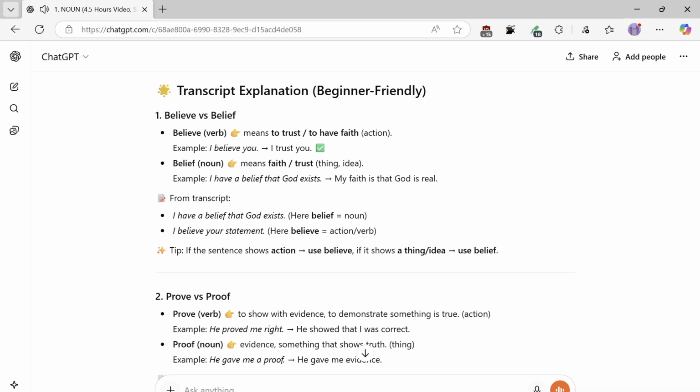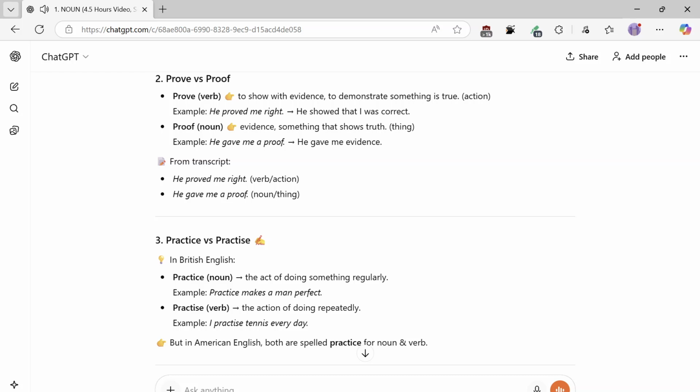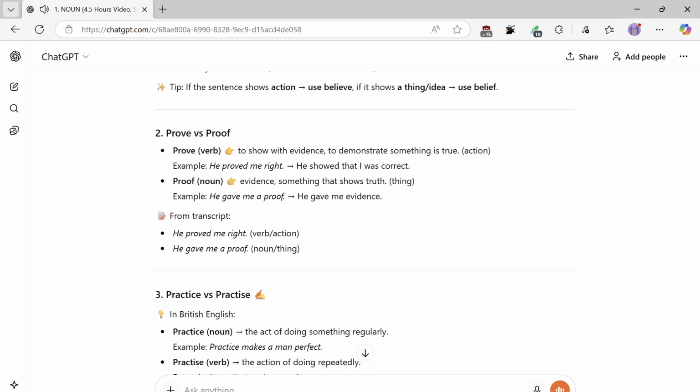From transcript: I have a belief that God exists. Here belief equals noun. I believe your statement. Here believe is action, verb. Tip: if the sentence shows action, use believe. If it shows a thing, idea, use belief. 2. Prove versus proof. Prove, verb: to show with evidence, to demonstrate something is true. Action. Example: he proved me right. He showed that I was correct.